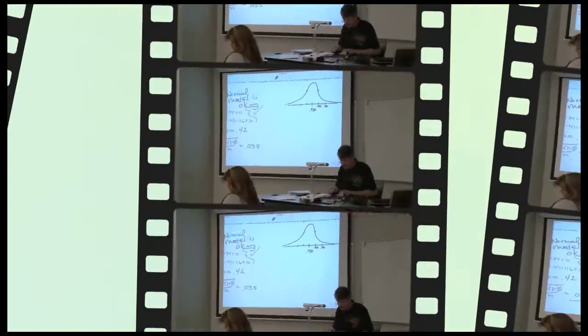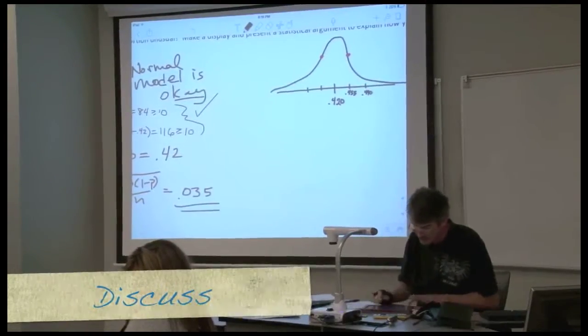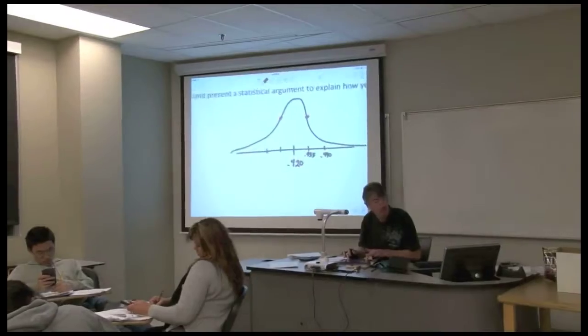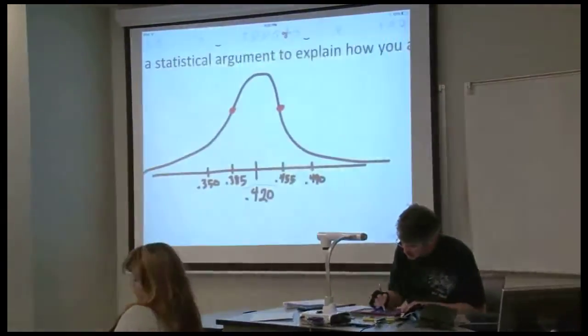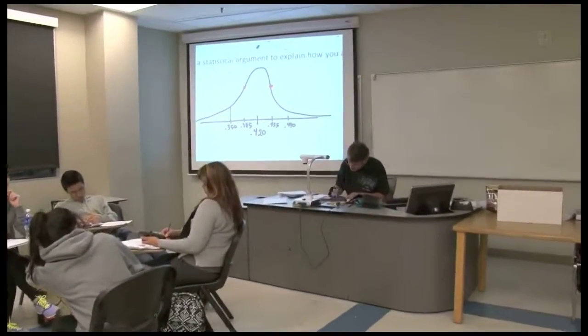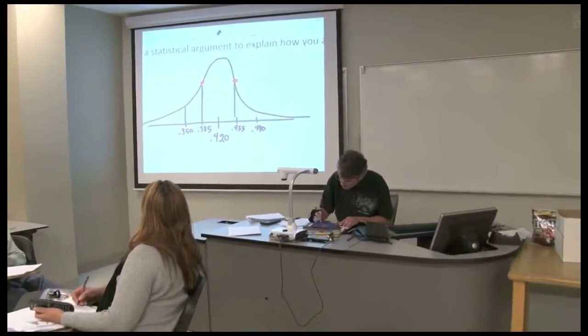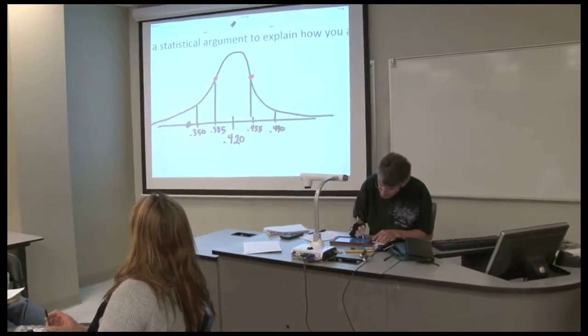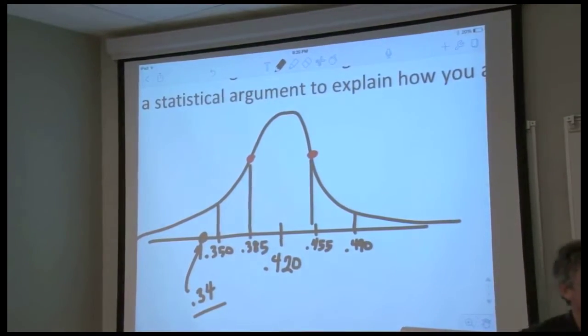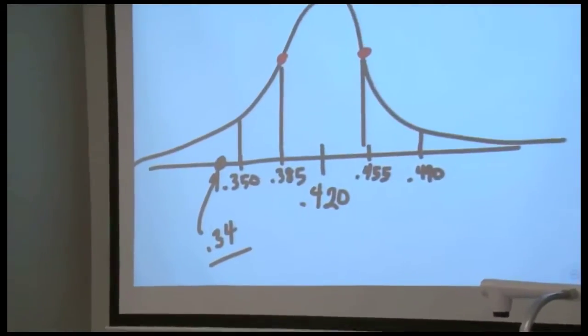So we're adding 0.035 here, the standard deviation, to 0.42. Right, now we're going to subtract it from 0.42. And what do you get for one standard deviation below? And what are we trying to answer? Okay, so here we have our intervals, correct? 0.34 is going to be down here. Unusual? Yes. That's more than 2 standard deviations below.